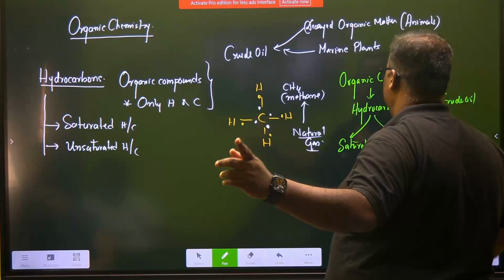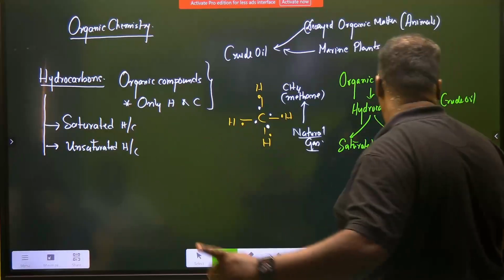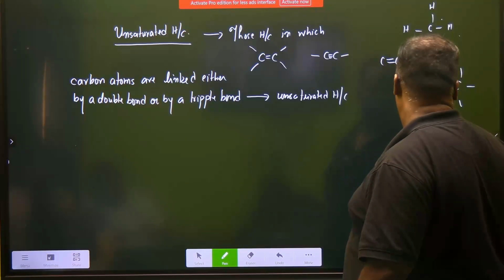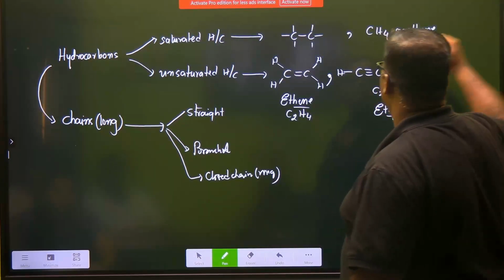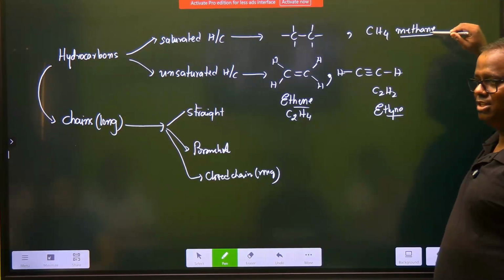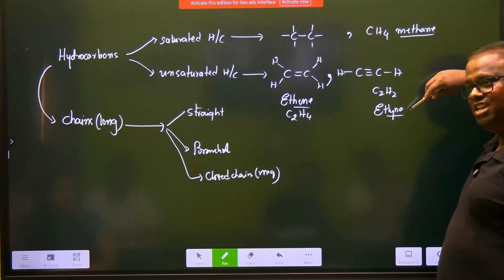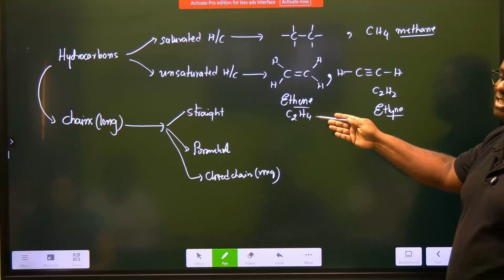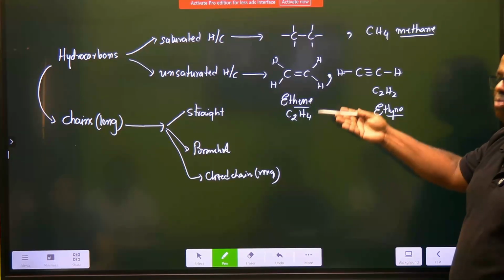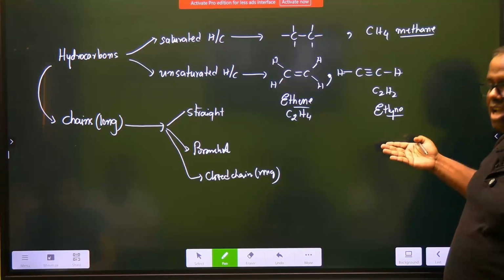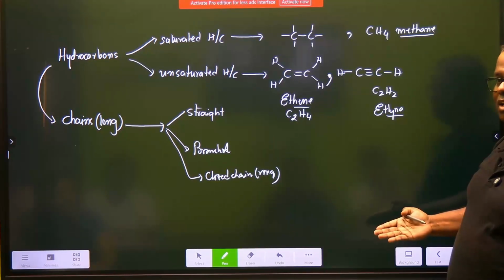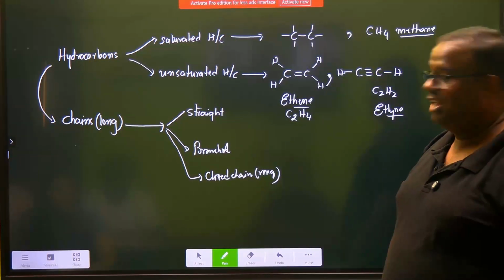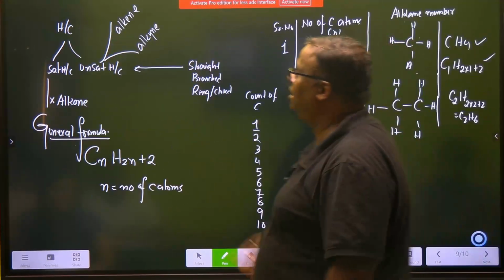Wait. But this is gone. It is there, 100%. I wrote the names. Did I wipe it out? Yeah, see. Alkane, alkene, alkyne. This family will be known as ethene, propene, butene; ethyne, propyne, butyne; ethane, propane, butane. That means you have to learn the general formula for this also.